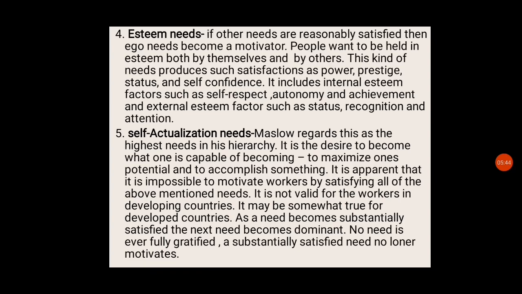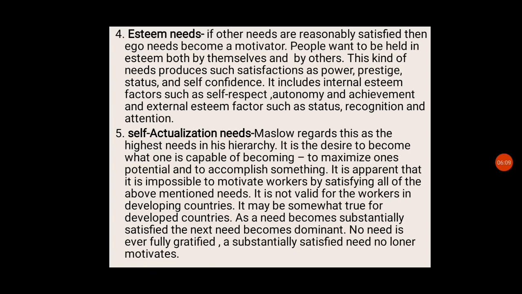And the last need is the self-actualization need. Maslow regarded this as the highest need in his hierarchy. It is the desire to become what one is capable of becoming, that is, to maximize one's potential and to accomplish something.